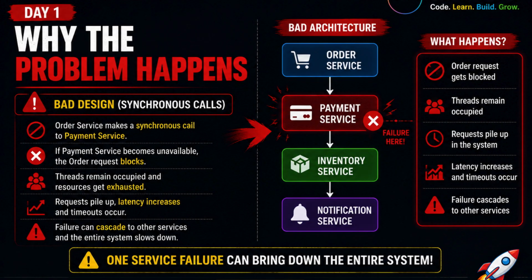Now look at the bad design. The order service makes a synchronous call to the payment service. If payment becomes slow or unavailable, requests can wait, threads can remain busy, and traffic can pile up. Latency increases and the failure may spread. One unhealthy service can eventually create a system-wide outage.